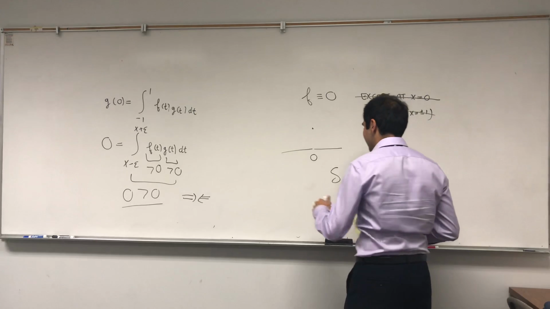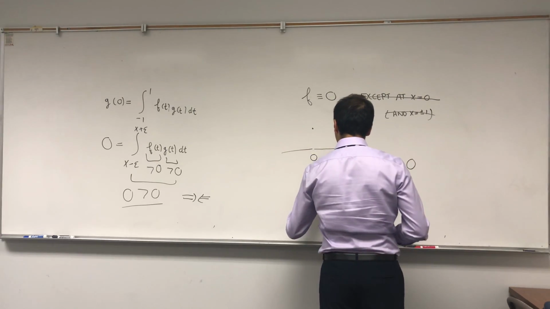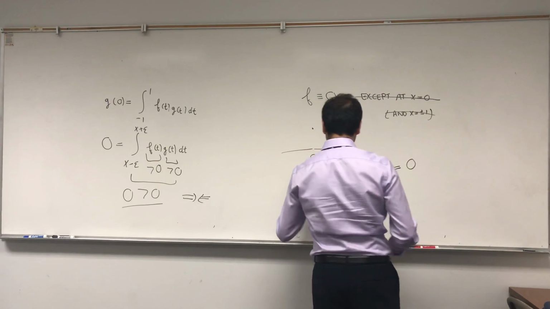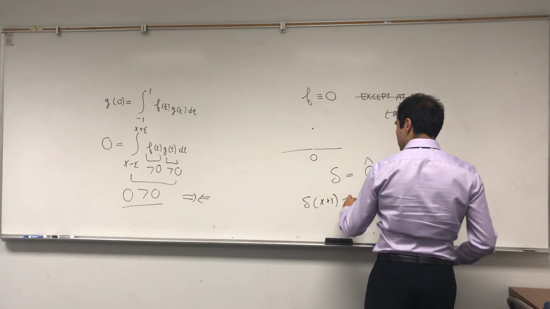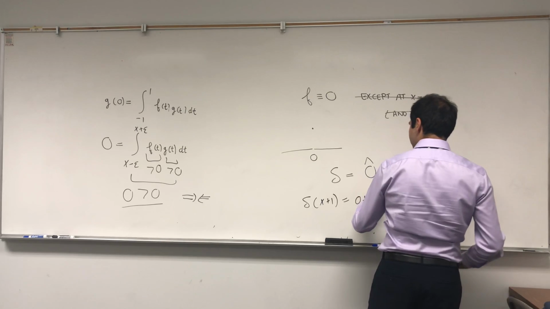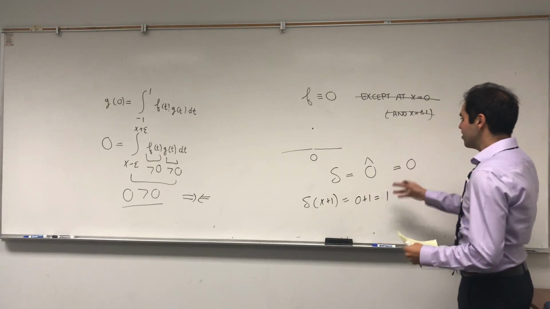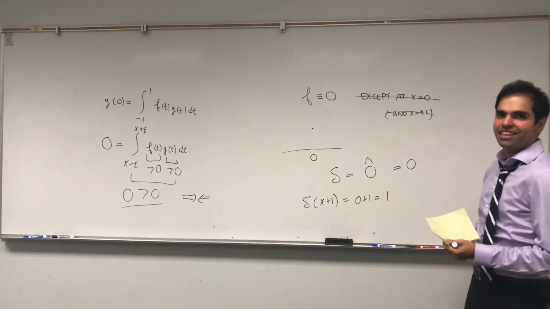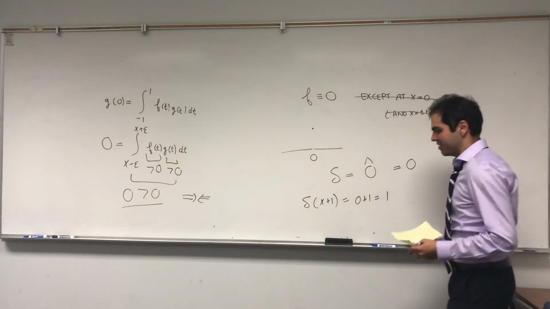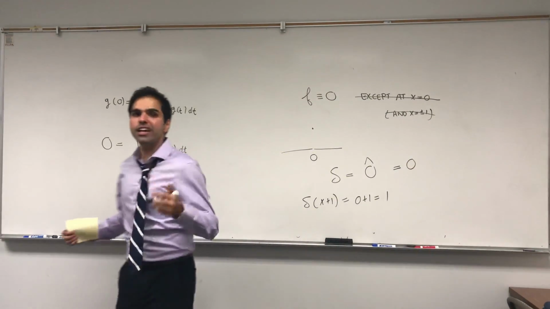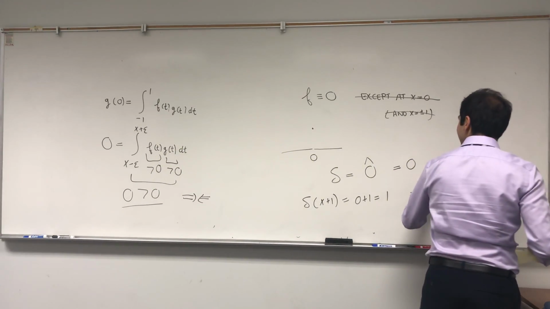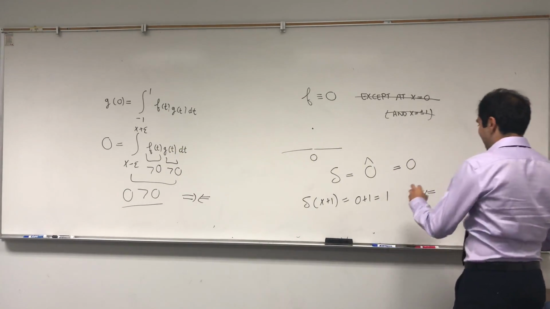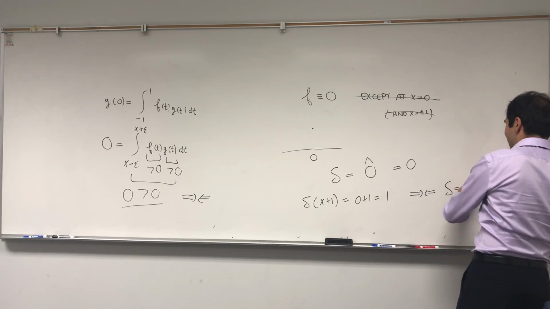But the problem is the Dirac delta is not the 0 functional. For example, take the Dirac delta of the function, I wanted to say x, but that wouldn't work, so let's say x plus 1. You evaluate x plus 1 at 0, so you get 1. In particular, the Dirac delta is not identically equal to the 0 function. And that's where we get a contradiction. So what this is saying is that the Dirac delta cannot be of the form f hat.